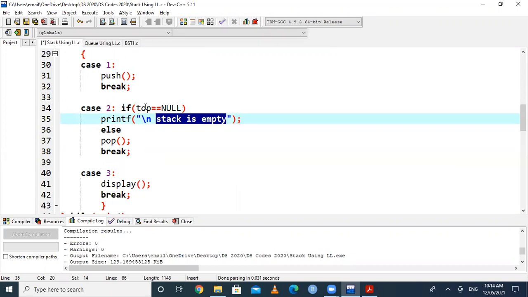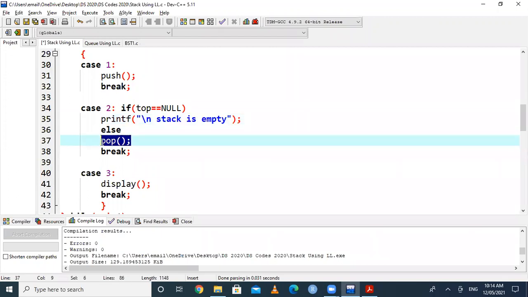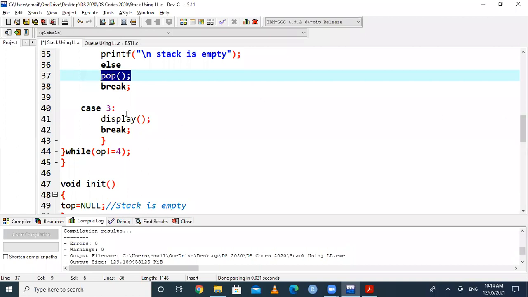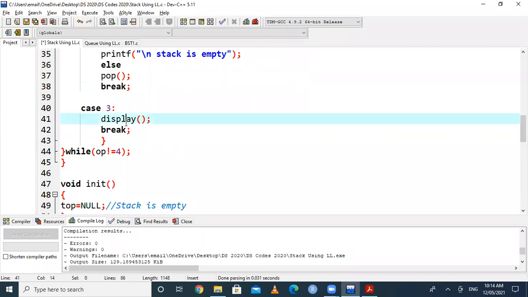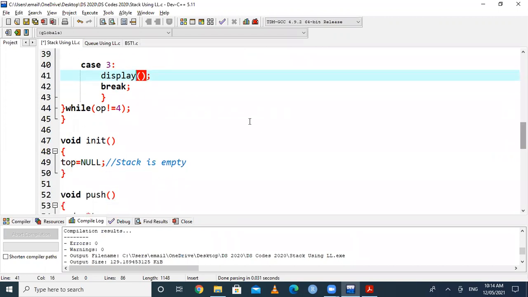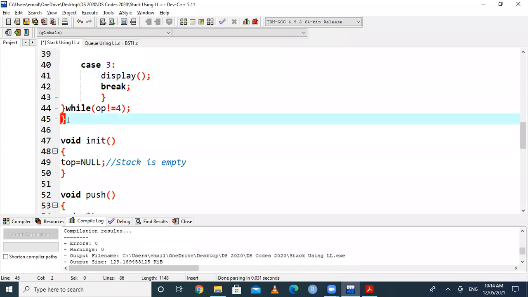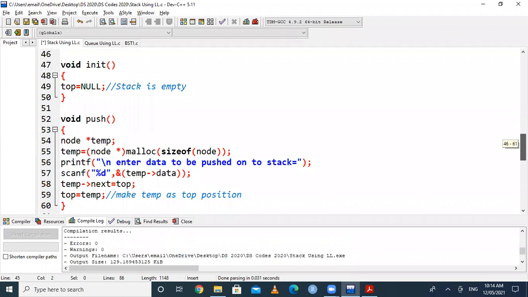Else means opposite condition of if, means top is not equal to null, means that stack is not empty. Then we will go for popping the element from the stack. And in case number 3, we have to call display function. No precondition is required for calling display function. So there is the end of switch, the end of do while loop, and finally the end of main program. And after that, we have to go for definition of this init, push, pop, and display function.